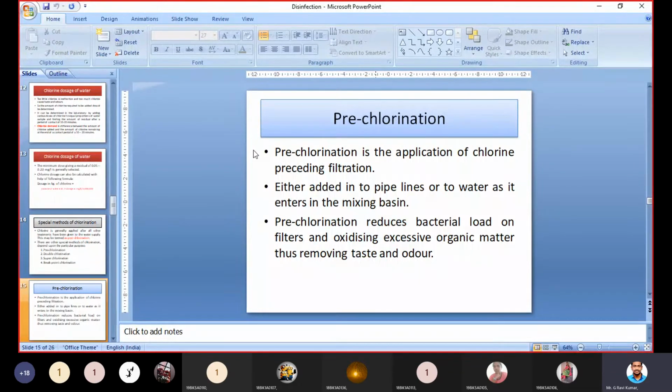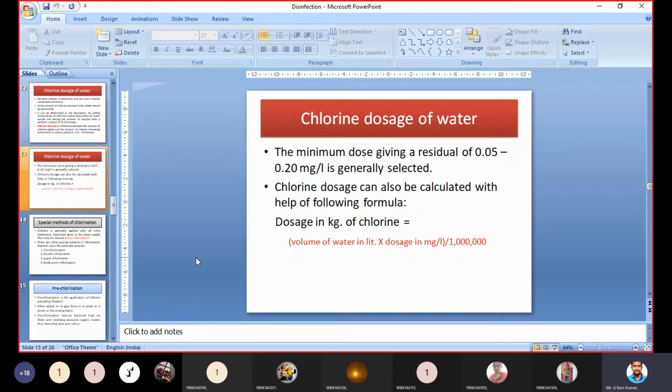Okay, chlorination. Before sedimentation sometimes we need to apply chlorination. Before filtration also sometimes we need to apply some chlorination. And when we need to supply water to the public, after coagulation and after filtration we need to apply disinfection. It means we need to apply chlorine to water.